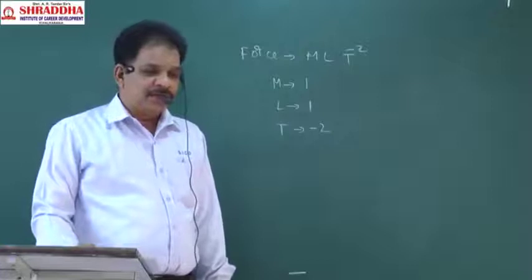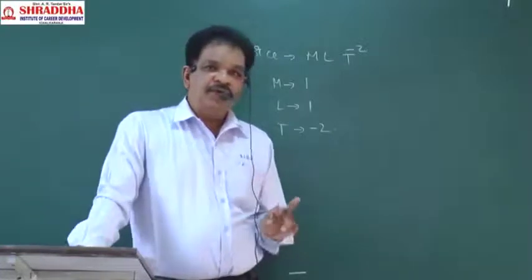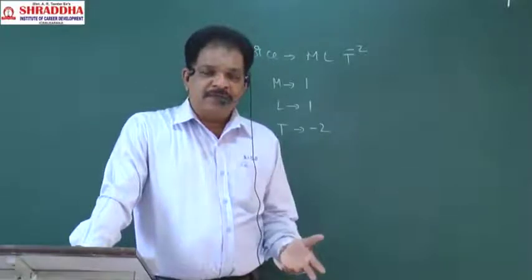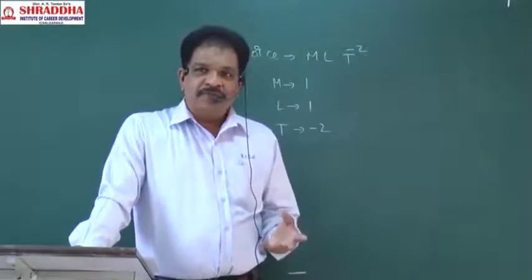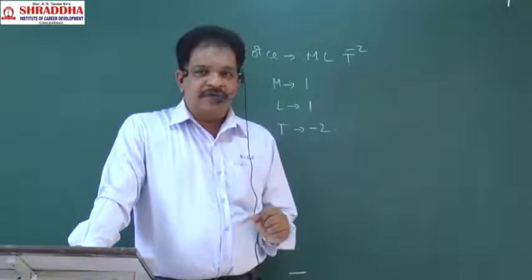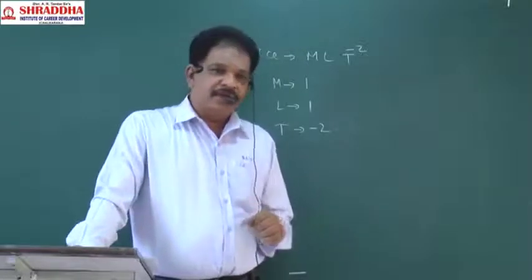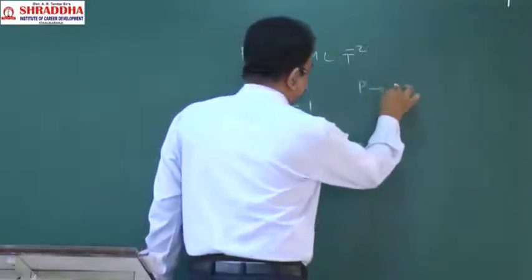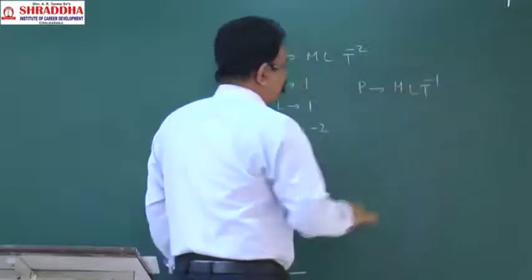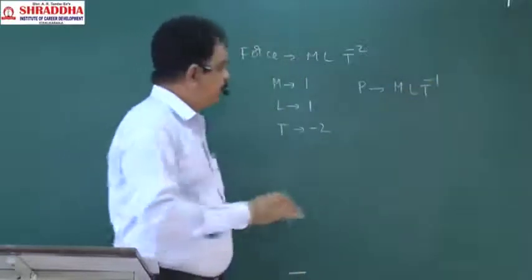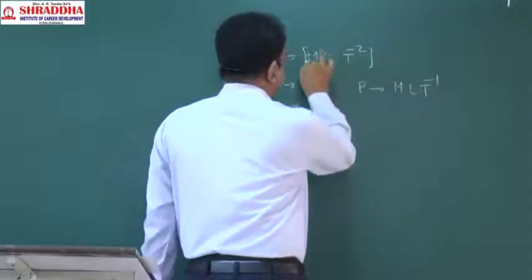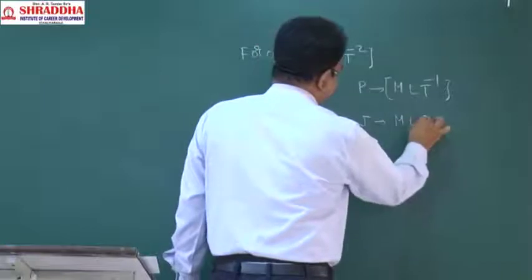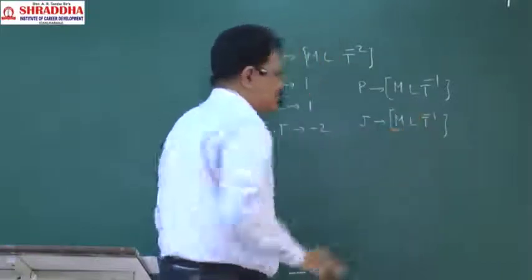Or one more question will be, name two different physical quantities having the same dimensional formula. Here if you take momentum, dimensional formula M L T power minus 1, and impulse dimensional formula also M L T power minus 1.